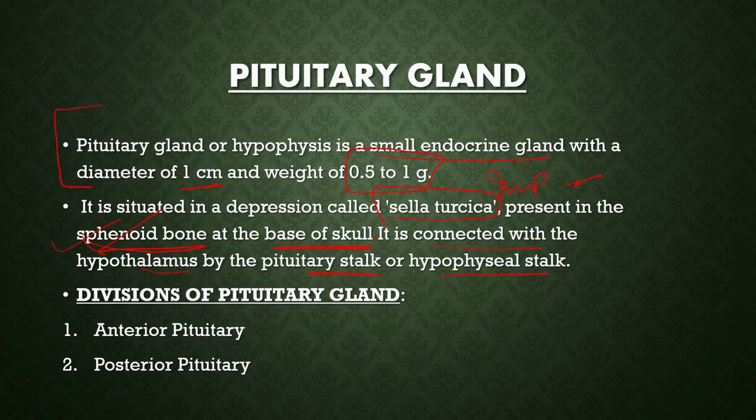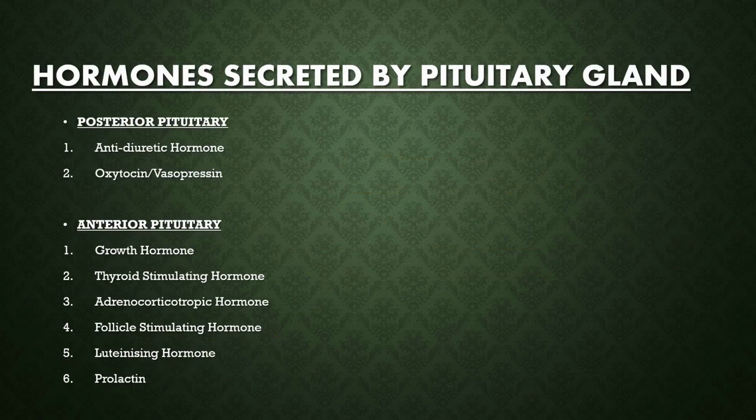So this is the definition of the pituitary gland and its location. Next comes the division of the pituitary gland. Very, very important: the anterior pituitary and the posterior pituitary. So what are the hormones secreted by the anterior and posterior pituitary? The posterior pituitary secretes two hormones, namely ADH, that is the antidiuretic hormone, and oxytocin or vasopressin.